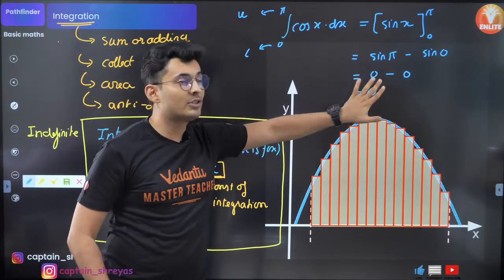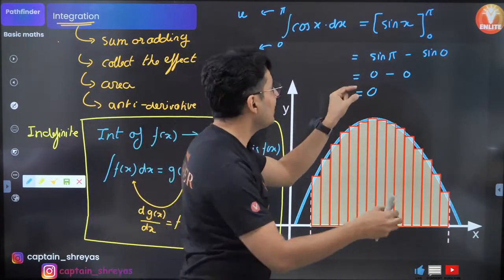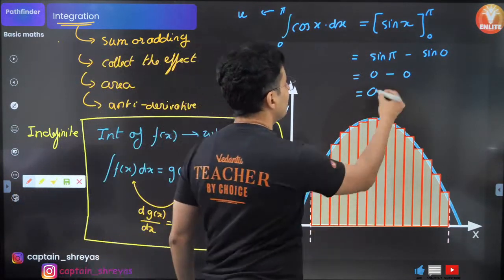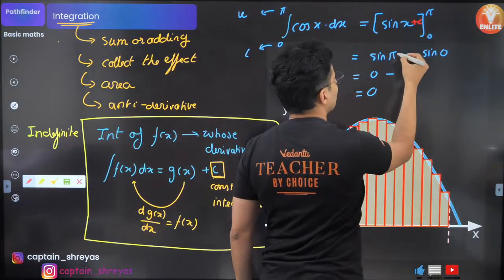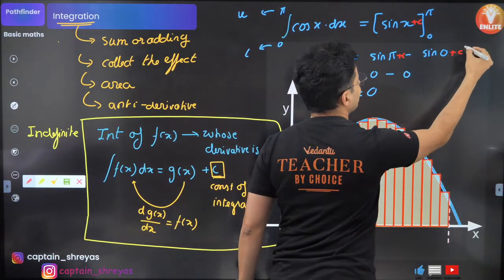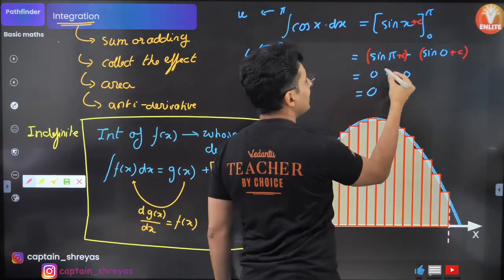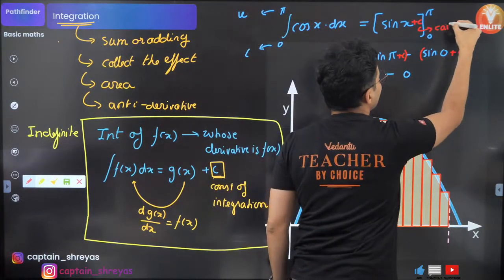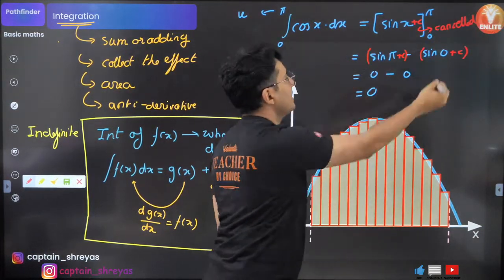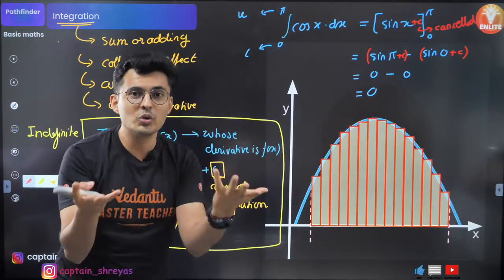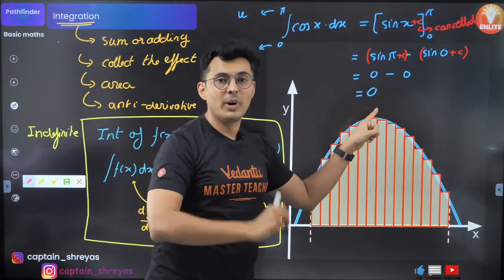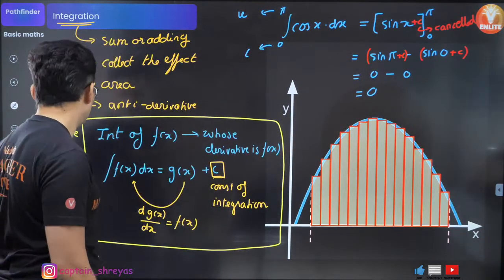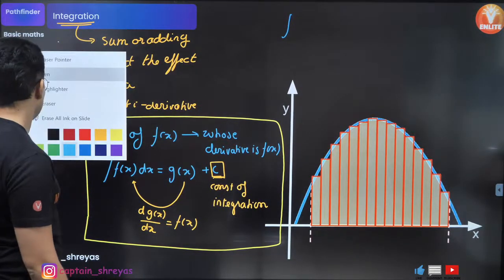This never gives you a constant, because even if you put some constant, what happens? This will become plus c, this will become plus c. When you subtract them, they will get cancelled out. So the c gets cancelled even if you put it. So no use of putting it. Hence, you get a number, you get a value, you get some answer, and it's definite. Hence, this kind of integration is called definite integration.